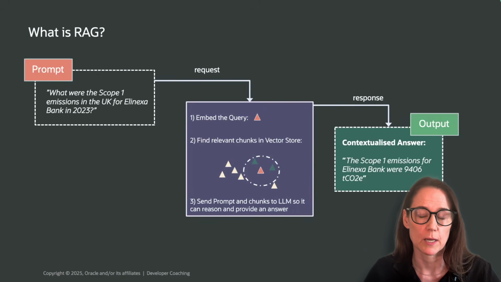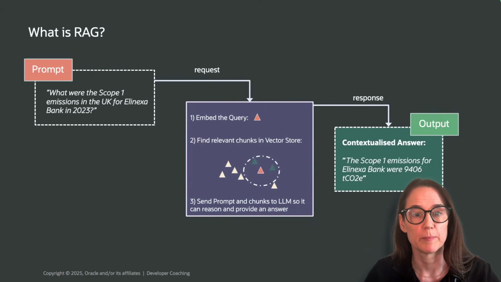Ask it something like, what were Scope 1 emissions in the UK for Elenexa Bank in 2023? And you'll get a clear answer: 9,406 tons of CO2 equivalent. Why? Because the query vector is sharp. It points straight to a neat self-contained row of data. But remember those messy ESG spreadsheets we just saw? That's where things fall apart.